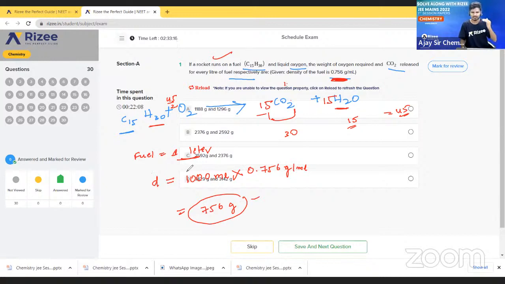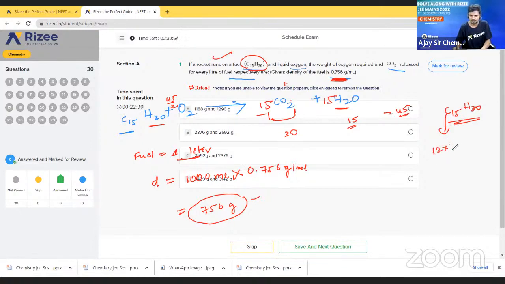Note this density. And we have to find the mass of this C15H30. What is the mass of C15H30? See here, what is the weight of carbon? Carbon weight is 12, very simple. So 12, and here 15 carbons are there.